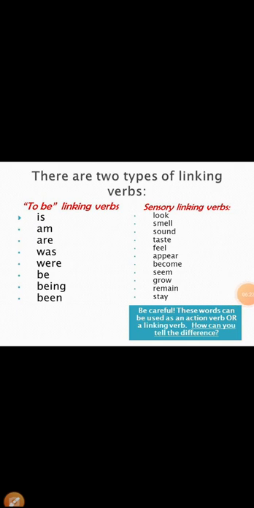So linking verbs, as I told you, are is, am, are, was, were, be, being, been, look, smell, sound, taste, feel, appear, become, seem, grow, remain, stay. All these can work as helping verbs. Now is, am, are, was, were, be, being, become are the linking verbs, right? And the others are the sensory linking verbs, which we can sense: look, smell, sound, taste, feel. We can't touch them but we can sense them. So be careful, these words can be used as an action verb or a linking verb.